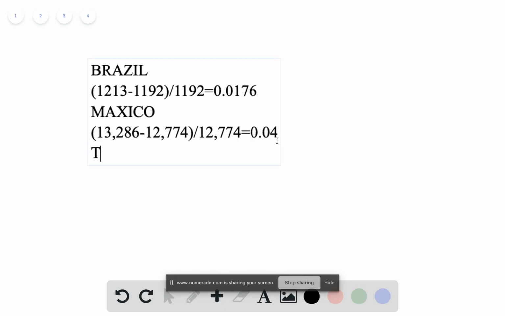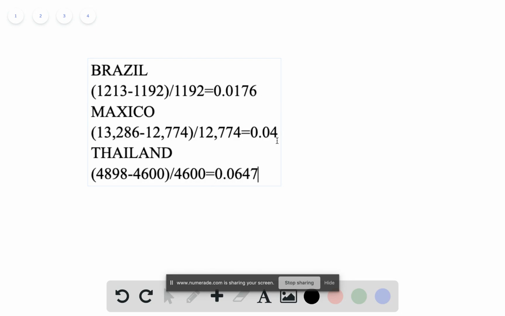And what about Thailand? For Thailand, still the same thing. The GDP of 2012 is 4898, and the GDP of 2011 is 4600. When you divide by 4600, if you calculate, it should be 0.0647.